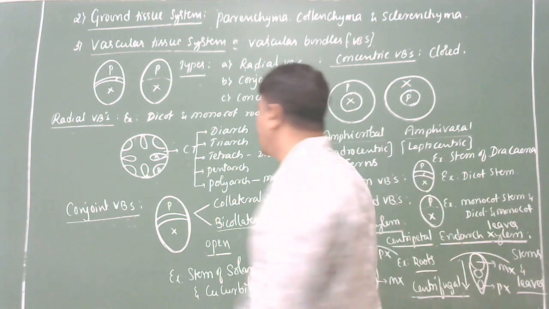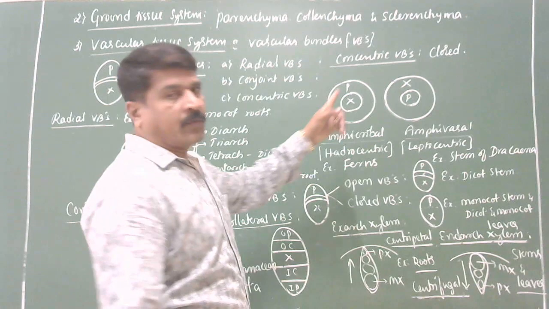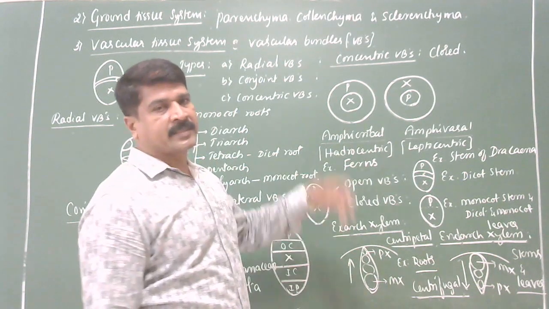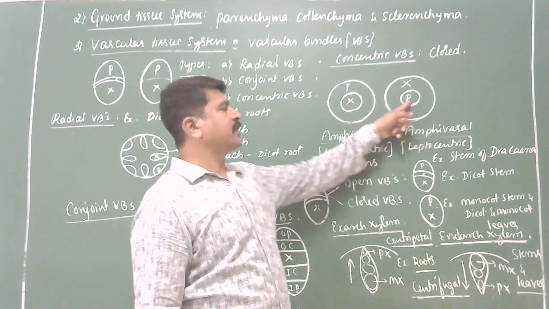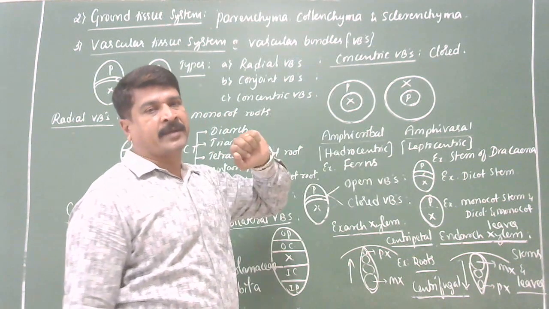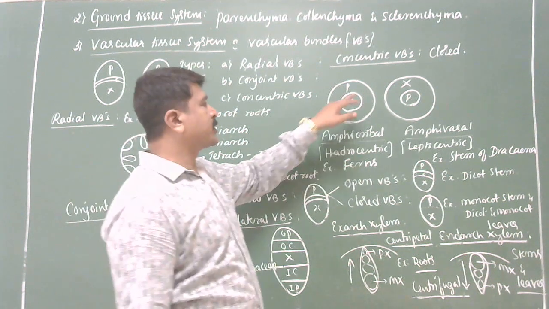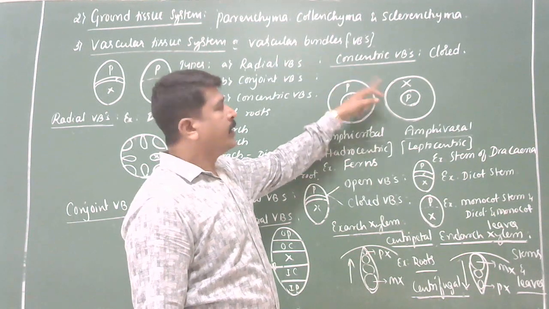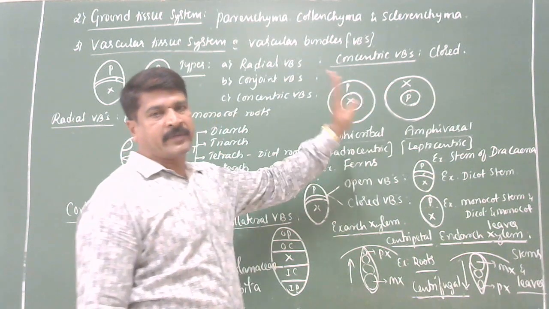Okay, next. Concentric vascular bundles. When one vascular tissue, either xylem or phloem, lies in the center and is surrounded by another vascular tissue, then it is called concentric vascular bundles. Always closed because cambium is always absent.